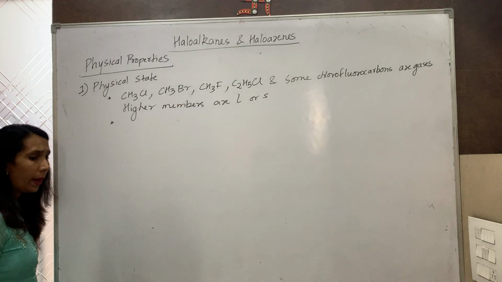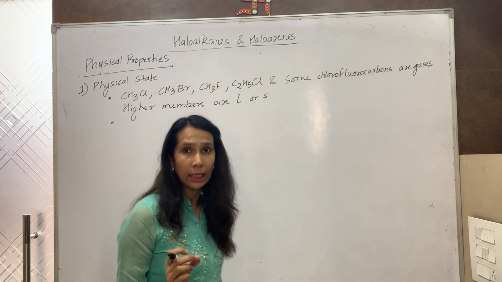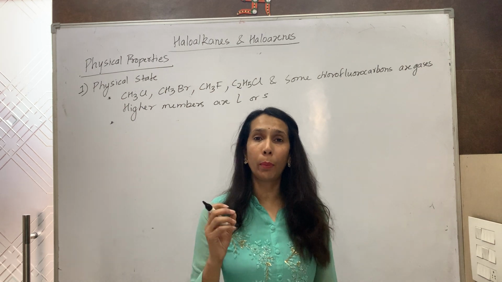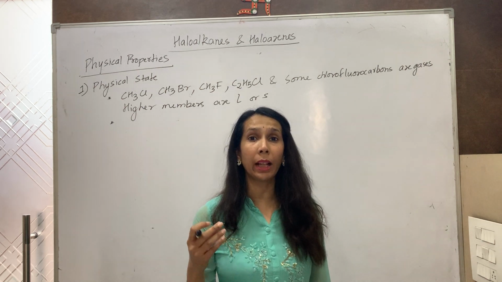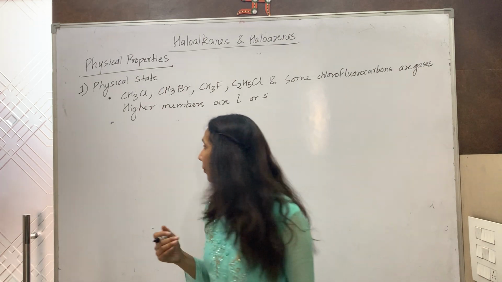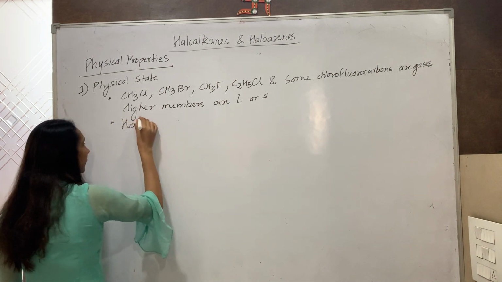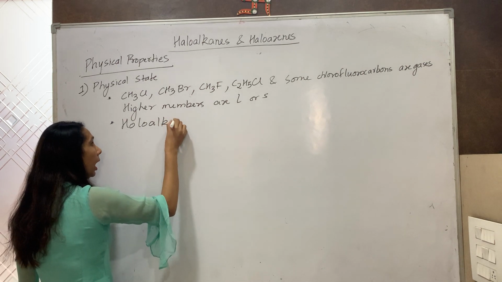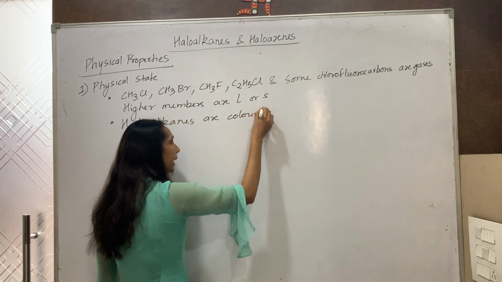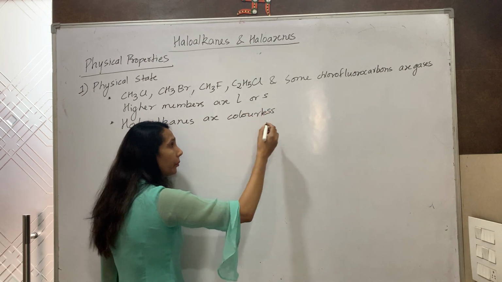Generally, haloalkanes are colorless, but certain bromo and iodoalkanes become colored when they are exposed to light. So haloalkanes are colorless. They do not possess any color either in the gaseous state or in the liquid state.